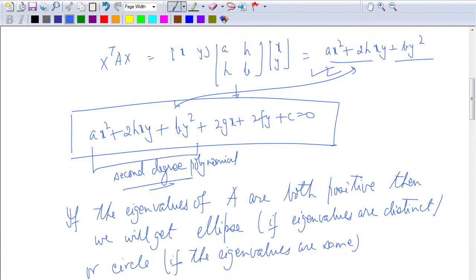Alright. For example, the general conic that we have is X square by A square plus Y square by B square is equal to 1. So look at this part. This part corresponds to (X, Y) here, then 1 upon A square here, 0 here, 0 here, 1 upon B square, and (X, Y) here. This is what it looks like.